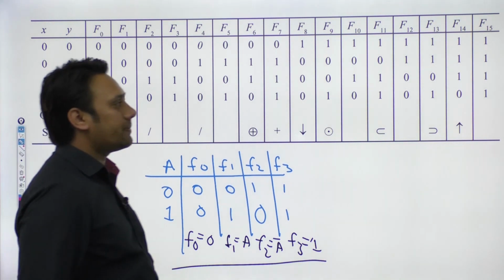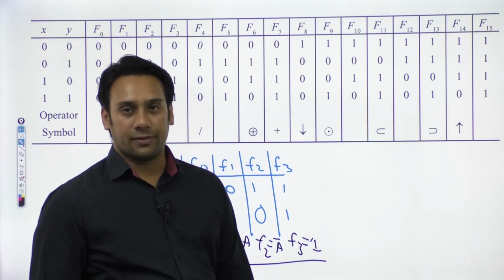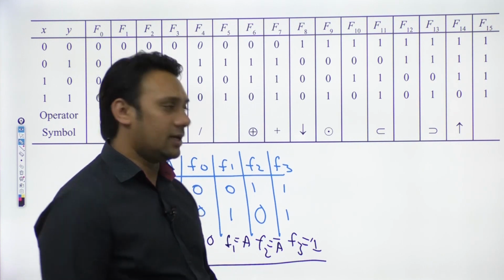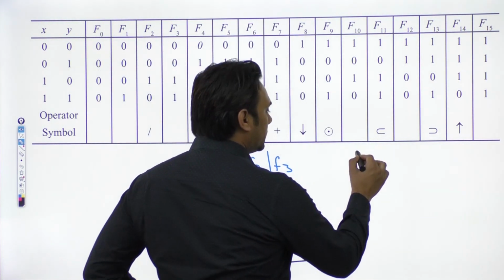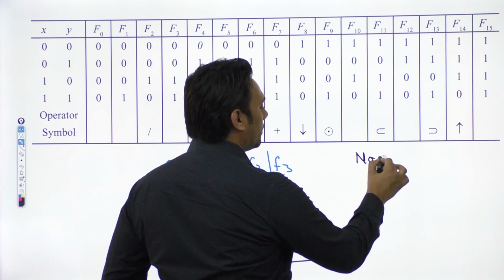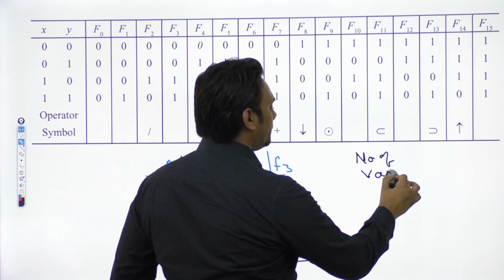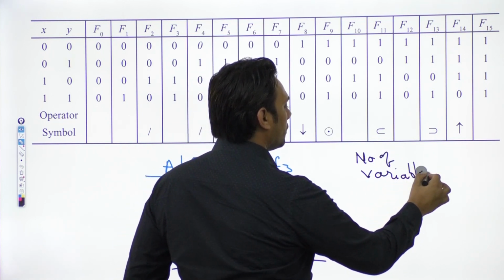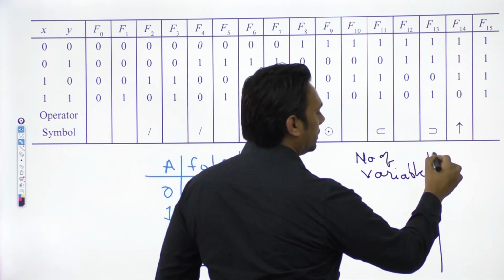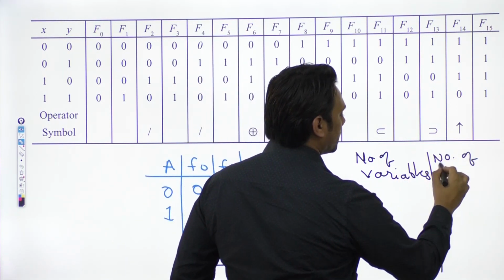Now my question is, if we have n variables, then how many functions are possible? Let me explain. Here this is representing the number of variables, and here it is representing the number of functions.